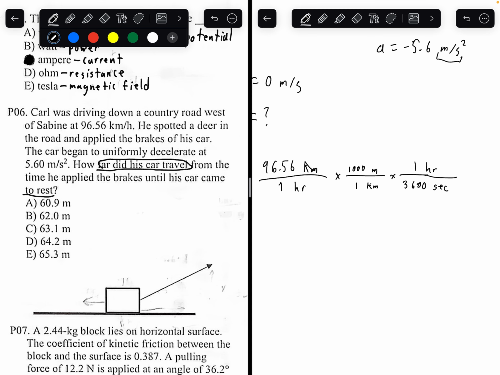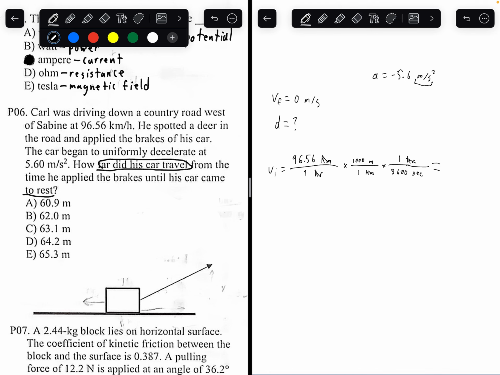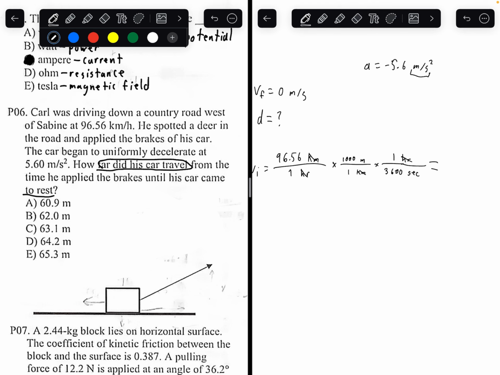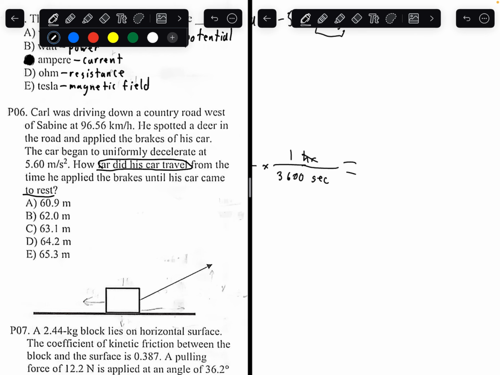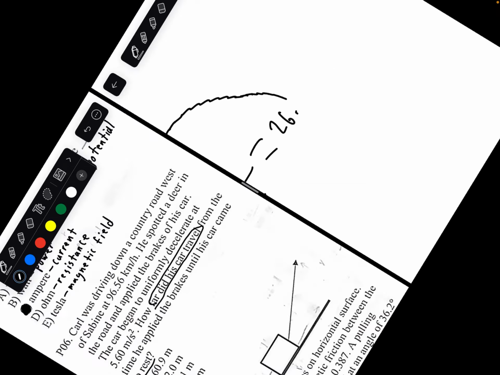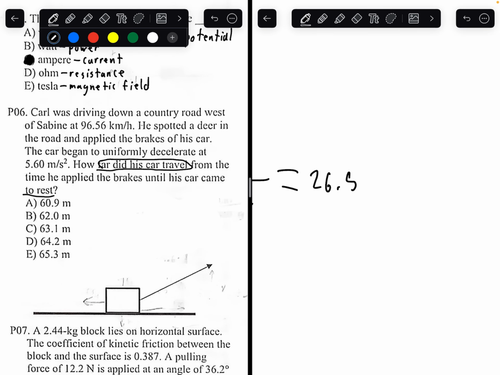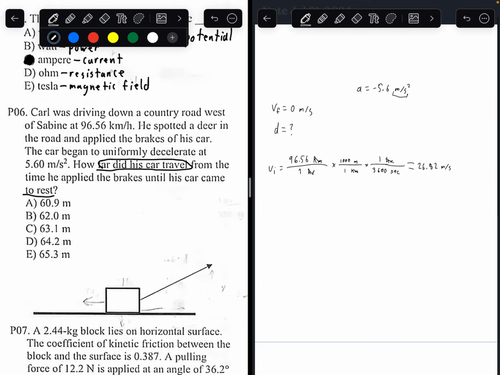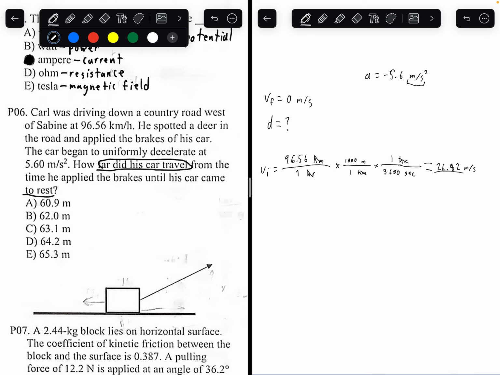Crossing out the units and doing the math, you're allowed to use a calculator on these tests, by the way, so bring that out. 96.56 times 1,000 divided by 3,600. You should be getting 26.82 meters per second. That is your initial velocity.